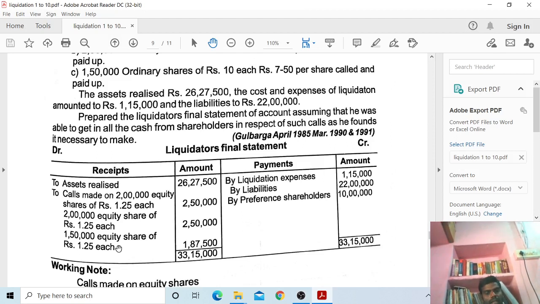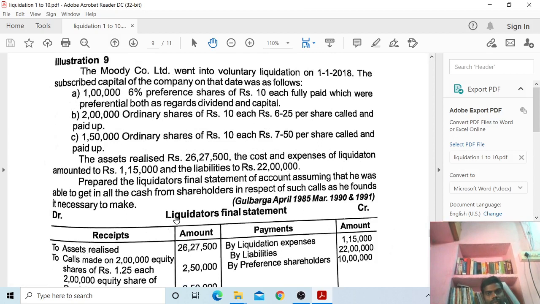Calls made on 2 lakh equity shares of rupees 1.25 each. ₹26 lakh 27,500 plus 2 lakh 50,000 plus 1 lakh 87,500 plus 2 lakh 50,000. How is it possible?